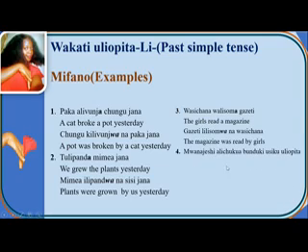Number 4. Mwanajeshi alichukua bunduki usiku uliopita. Mwanajeshi, this is a soldier. This is a subject prefix for mwanajeshi. Li is a tense marker. Chukua is a verb.